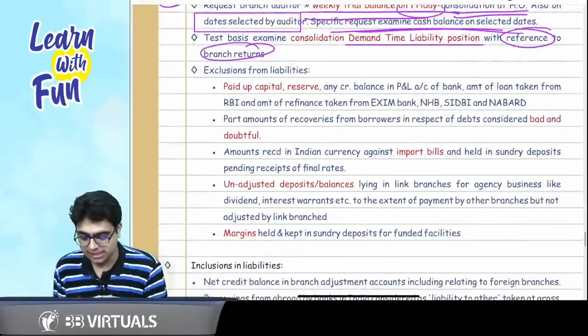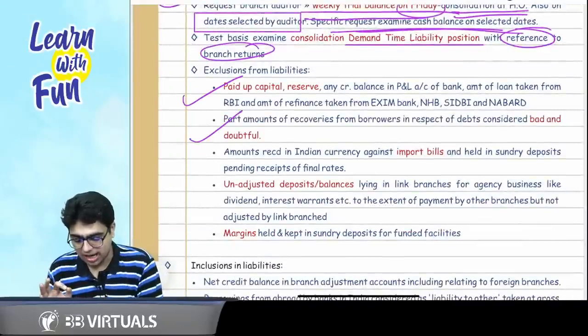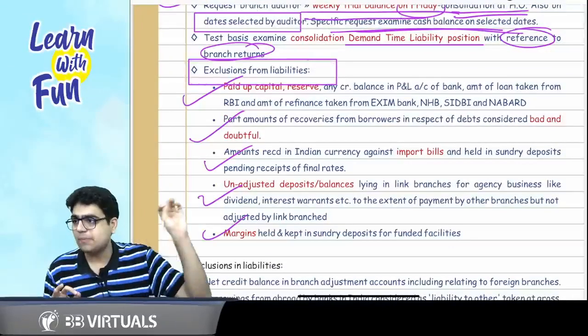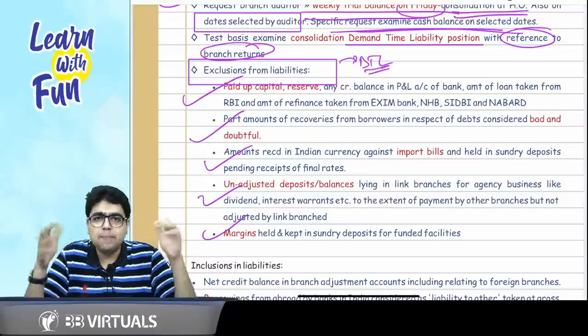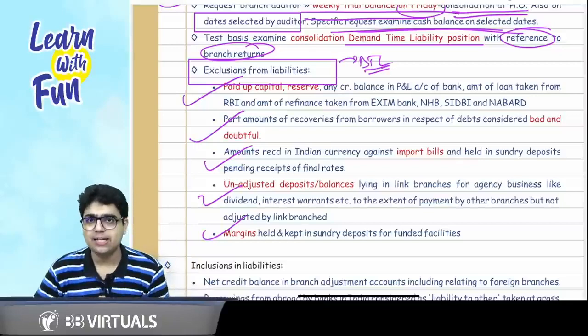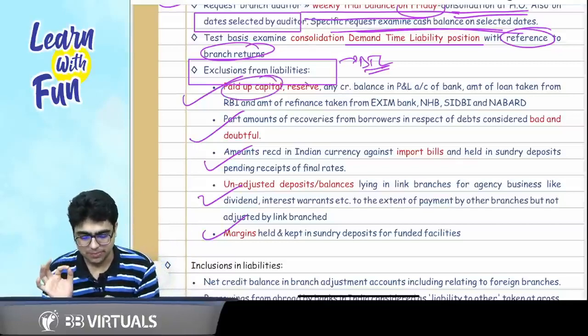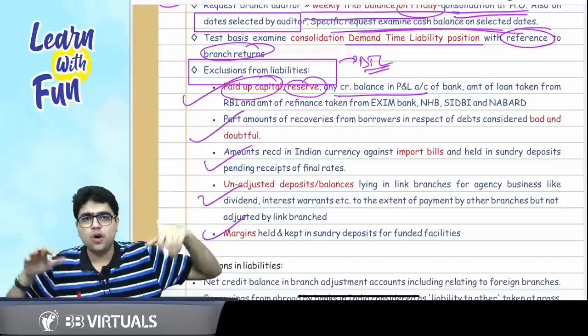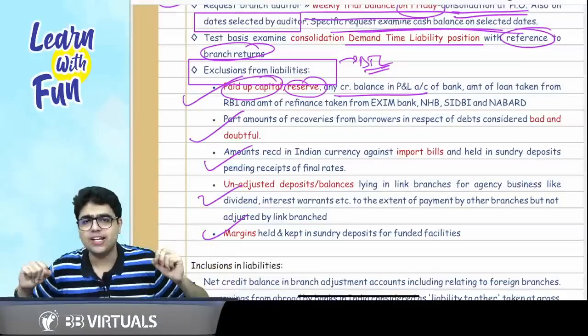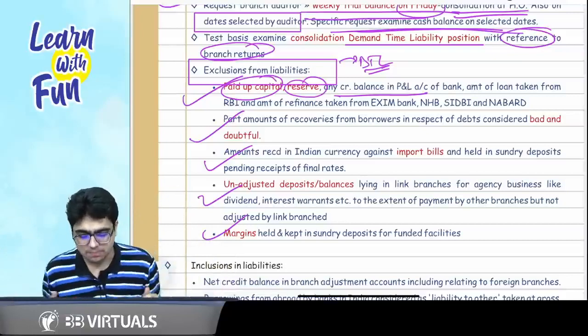Now there are certain things which are excluded from the liabilities for the purpose of computing demand and time liabilities. So first thing, capital is never a part of liability. So if there is any paid up capital, reserve or any credit balance in the P&L account, plus if you have taken a loan from the big banks, sir, what are the big banks?